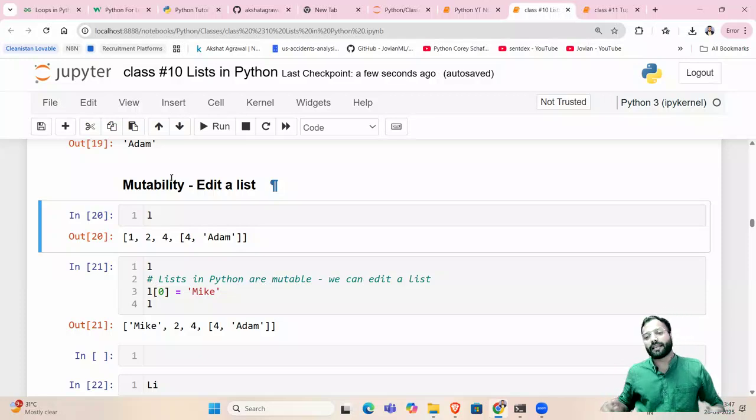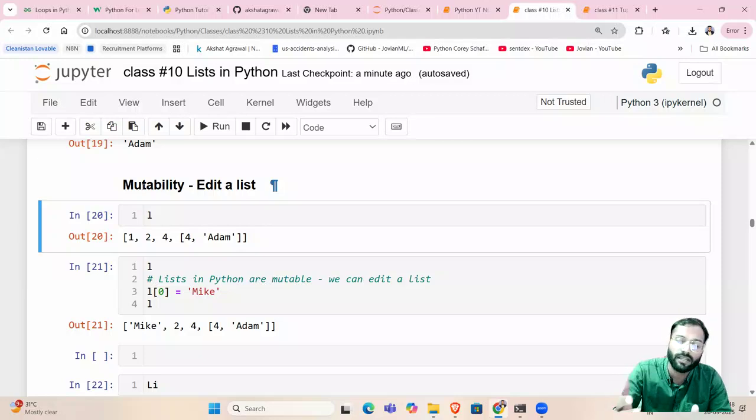The applications of list can be like, since it is mutable, since we can change the values inside a list, we can store informations which can be changed in the near future. So for an example, if we are creating an employee program, let's say something related to employee management system, the address of the employee can change. The phone number of the employee can change. Age can change. Salary can change. Designation can change.